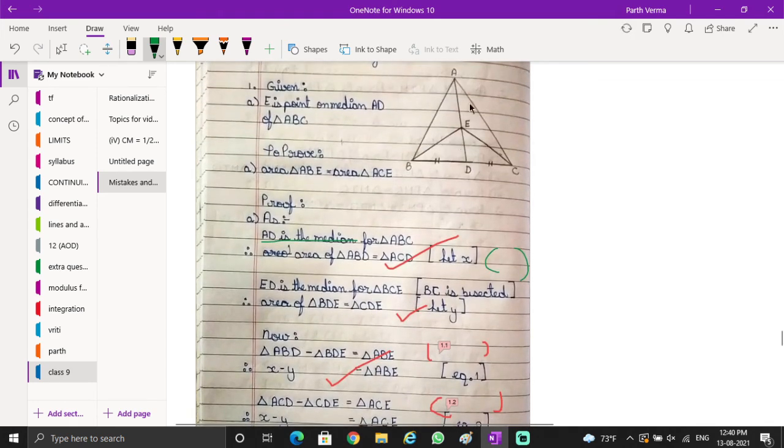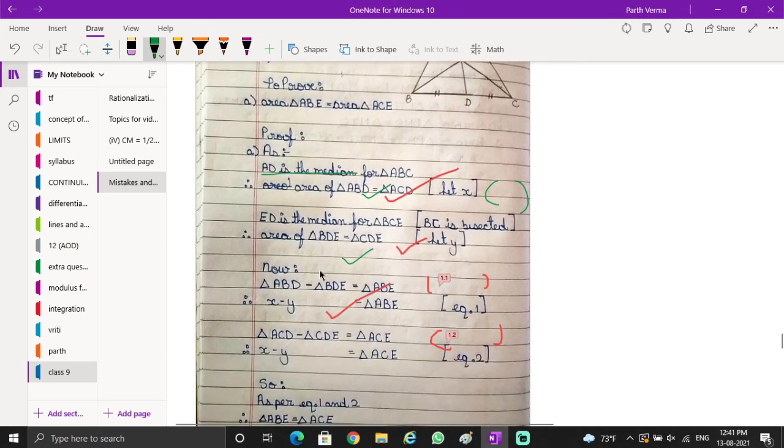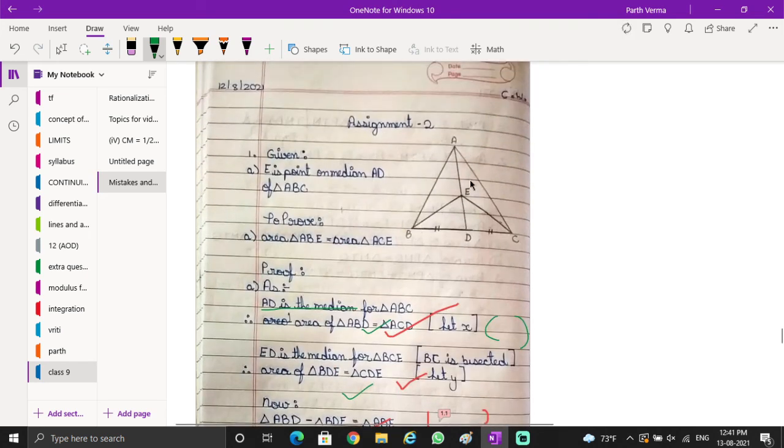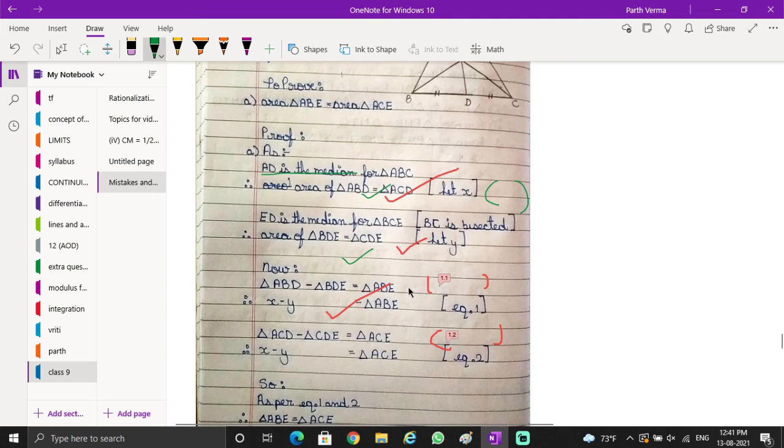And here is written ABD minus BDE equals ABE. So first he equated the two areas, the bigger triangles and the smaller triangles, and then he's writing ABD minus BED. Okay, so this is this portion, ABD minus BED.